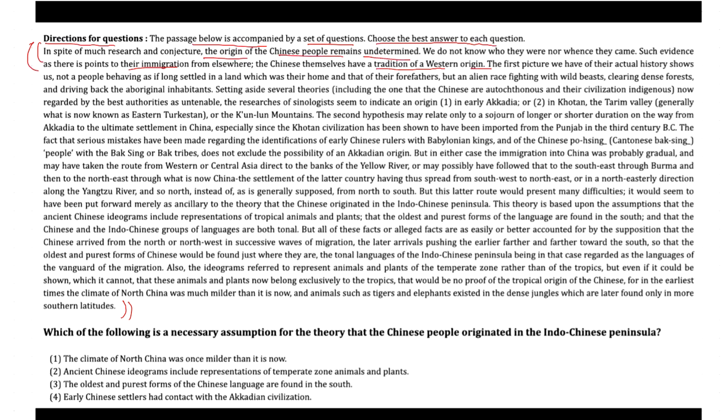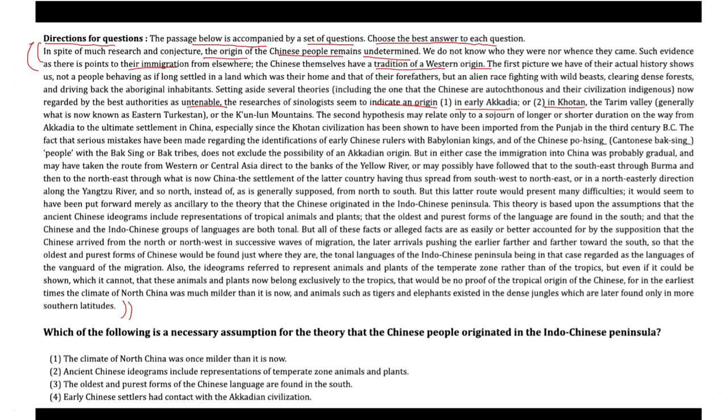It also indicates how the Chinese are autochthonous and their civilization indigenous, now regarded by the best authority as untenable. Then the researches of sinologists seem to indicate an origin that is divided into two parts: one is an early Akkadian, and the second one is called Khotan. Then it continues to give the evolution and their gradual movement. So all such things have been pointed out.